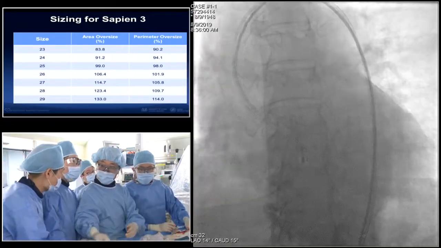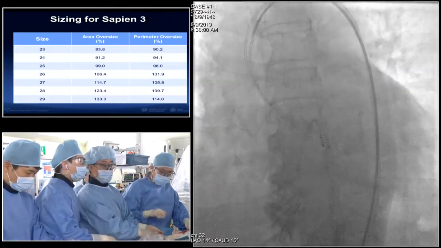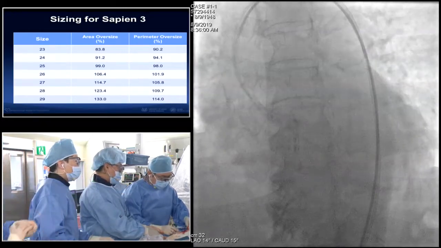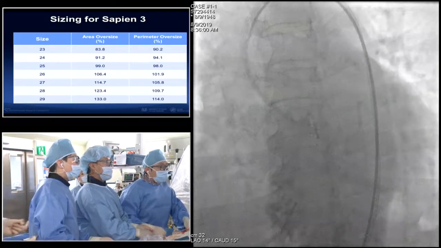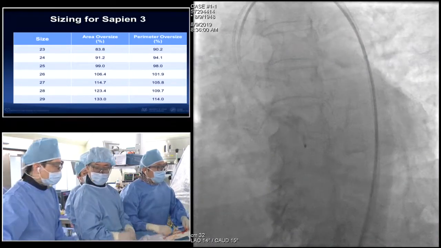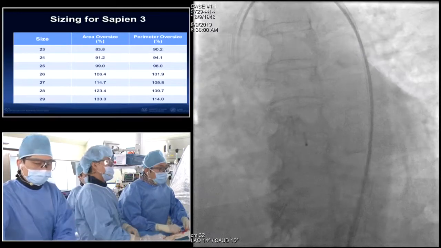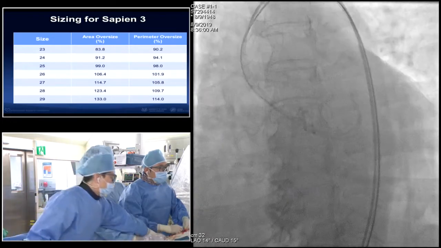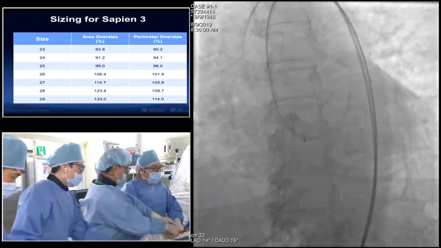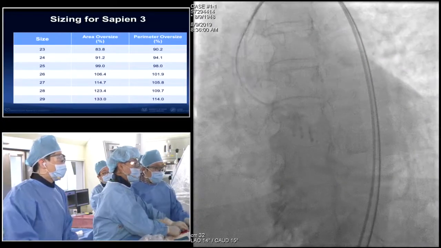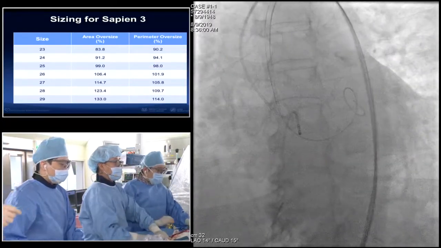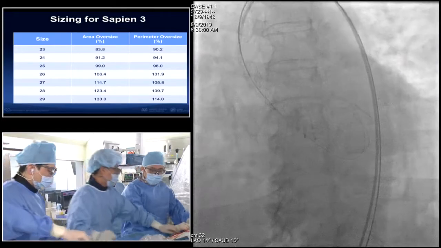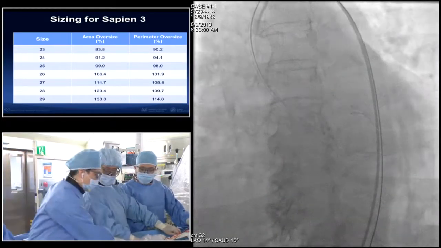Is this the young man with the gray hair? I'm not sure he's so young. So which one? I agree with Dr. Grube's and Dr. Kim's comments, and PARTNER 3 tried low-risk patients. I agree it's not all-comers, this kind of AS patient. For this patient, the PARTNER 3 trial average age is about 79, and this is 71. I think he's within the range. So my question is, as a surgeon, for this particular patient, do you want to choose a mechanical valve or a tissue valve?